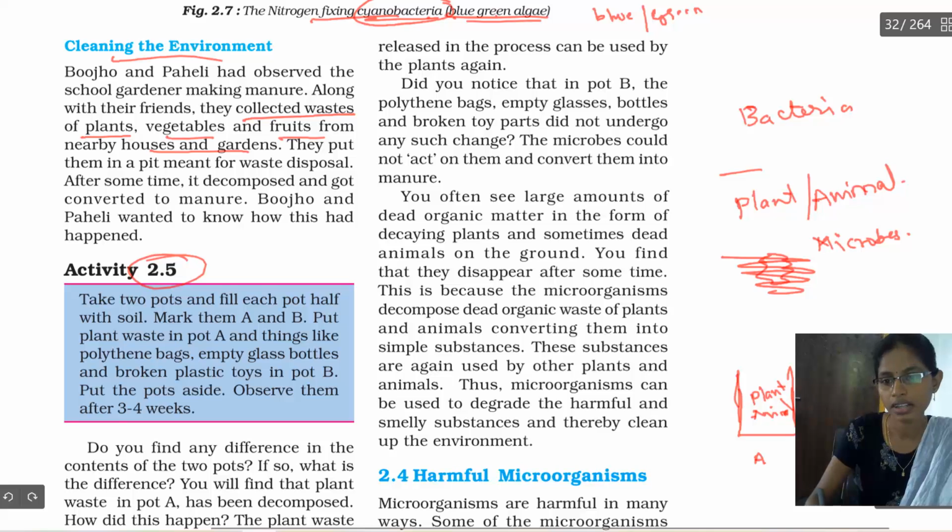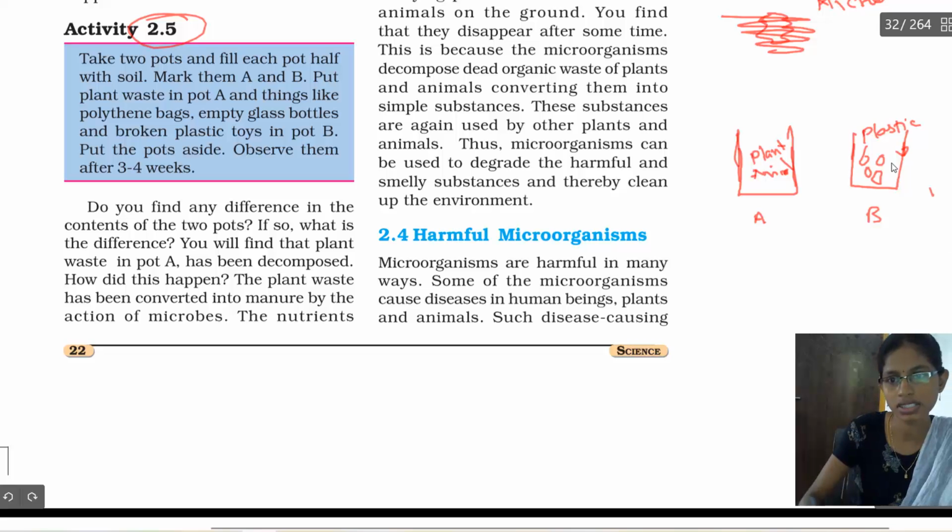In another pot, you take plastic bottles, broken plastic pieces or any plastic toys. So you have put these plastic things in pot B. Now let this sit for 3 to 4 weeks.